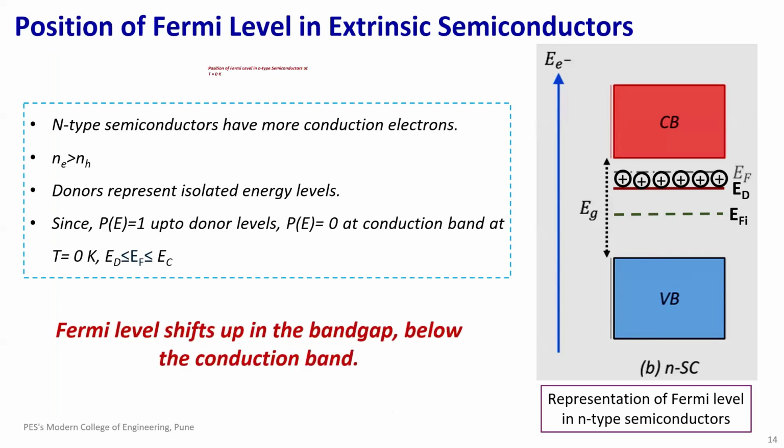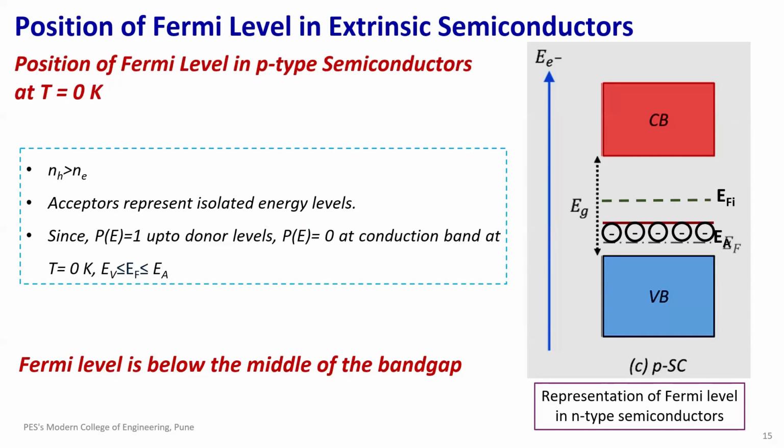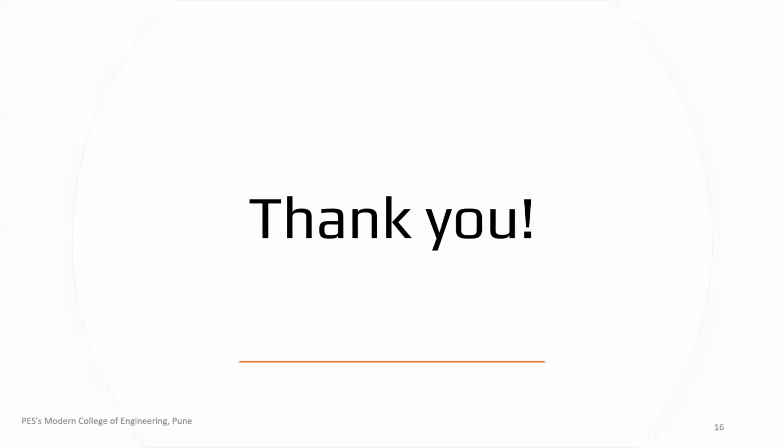In p-type semiconductors, we add acceptor atoms which create empty energy levels just above the valence band. Electrons from the valence band can jump into these acceptor levels, creating holes. Now, the probability of occupancy near the valence band becomes higher and the Fermi level moves closer to the valence band edge. So, we can summarize the entire discussion on Fermi-Dirac distribution and Fermi level into a few points, such as